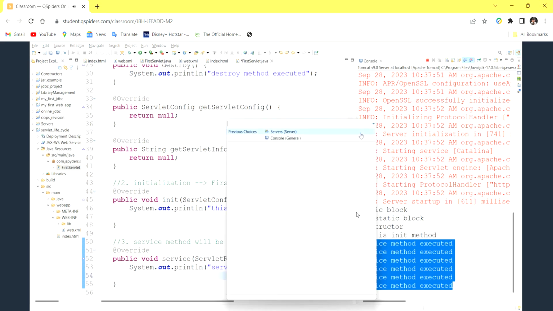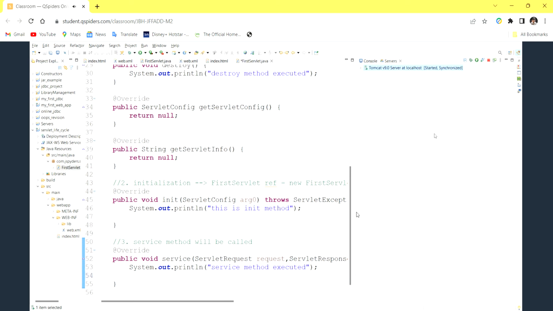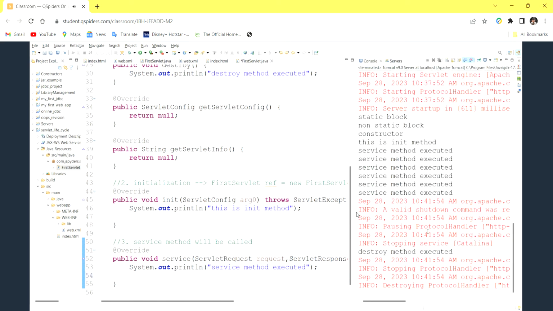Click on servers. So you will get the servers option. You can see here a red mark, stop the server. You can click here, the server will be stopped. Now go to console and check here, destroy method is executed.